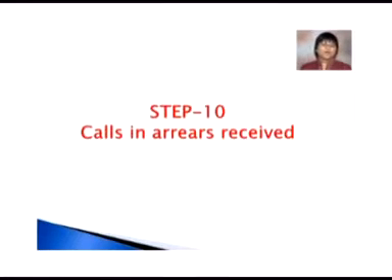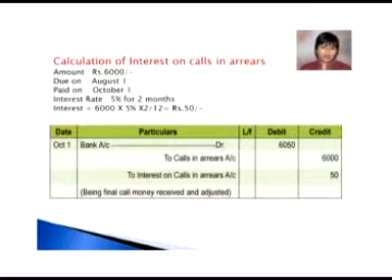Now see, in our example it was stated that the person who has not paid calls in advance has now paid them with the final call. Now this man has paid the calls in arrear as well as the interest on calls in arrear. First of all, let us calculate the amount which we are going to receive as interest on calls in arrear. So 6,000 rupees worth of calls were in arrear, which was due on August 1 and paid on October 1.